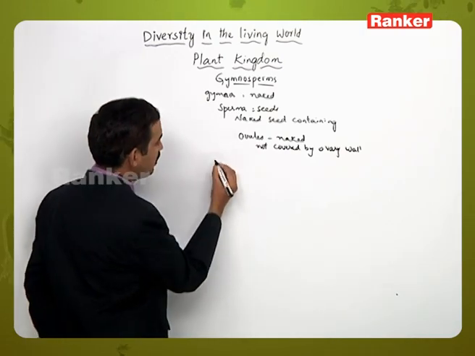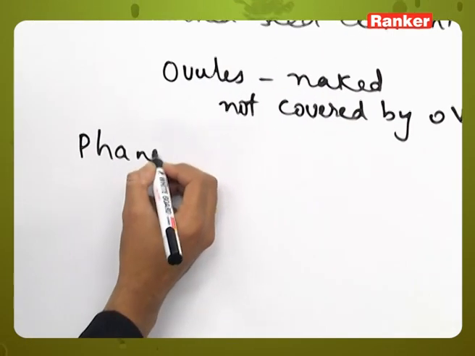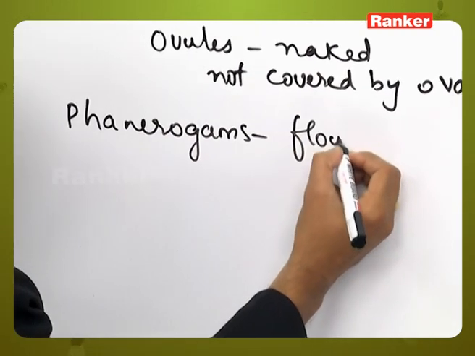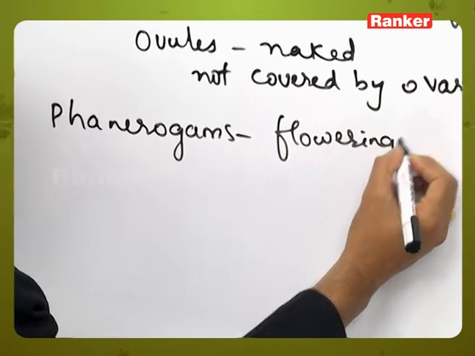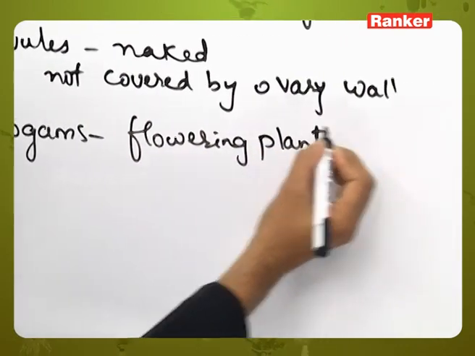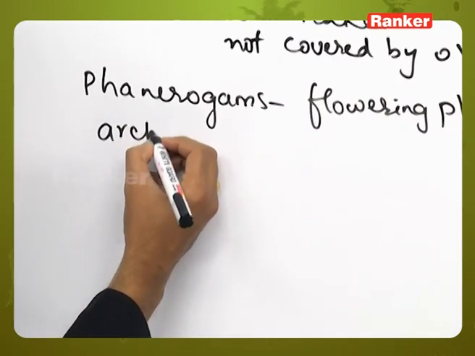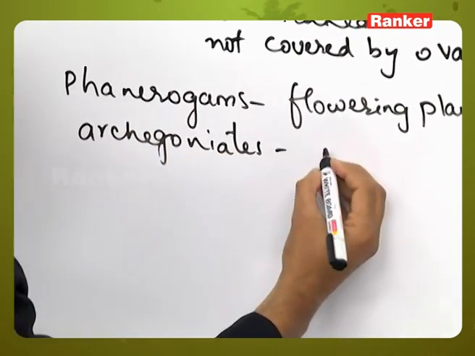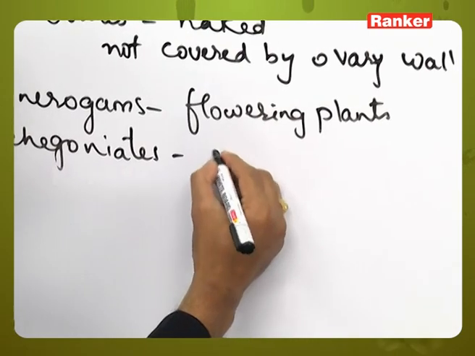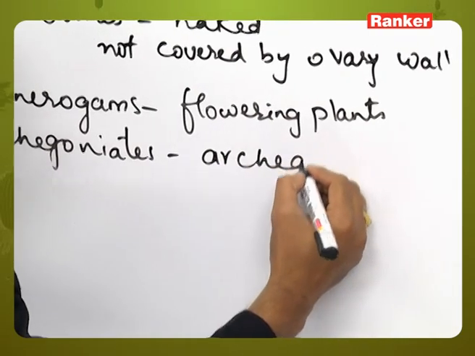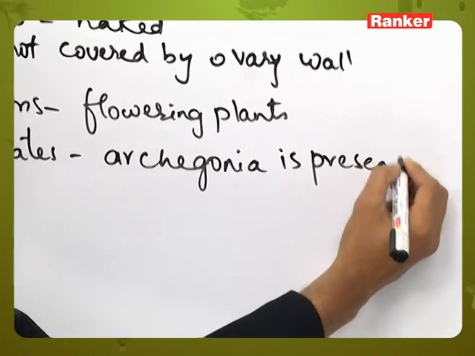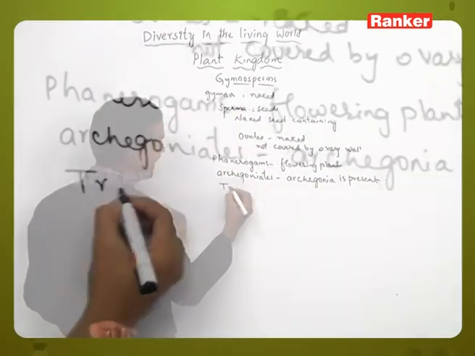And gymnosperms are a group of phanerogams. Phanerogams means flowering plants, and these are archegoniate group of plants. Archegoniates, that is, they have the female sex organ called archegonia, and these are tracheophytes.